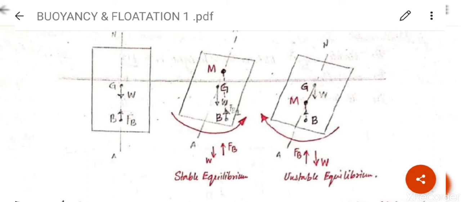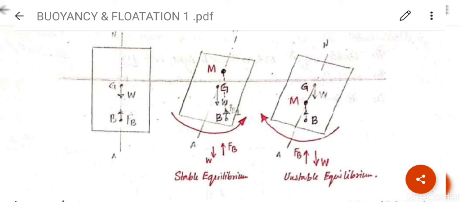If a line is extended from center of buoyancy, it will cut the neutral axis of the body at a point, जहाँ पे ये कट करेगा, this is known as meta center. G is the centroid of the body. Clear? B is the center of buoyancy.